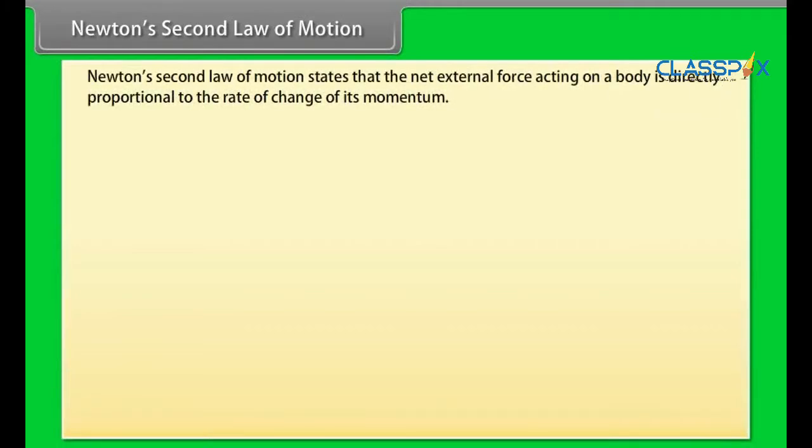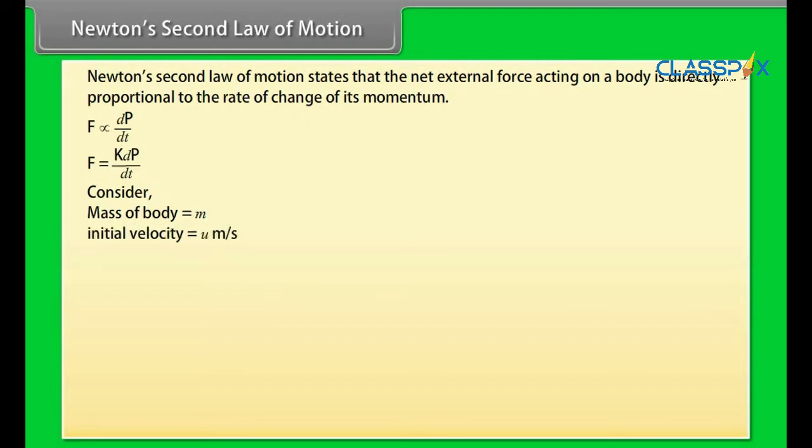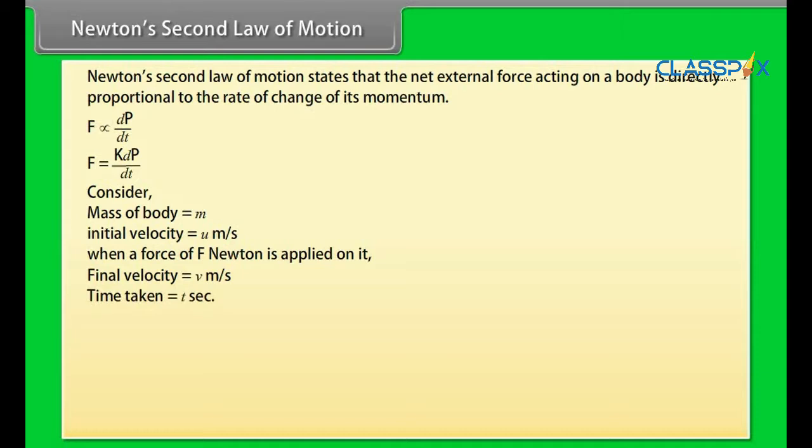Newton's second law of motion states that the net external force acting on a body is directly proportional to the rate of change of its momentum. Its equation is given as follows. Consider a body of mass m initially moving with a velocity of u meter per second. When a force of F newton is applied on it, its velocity becomes v meter per second after a time of t seconds.